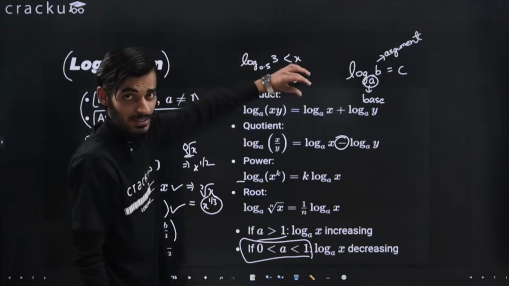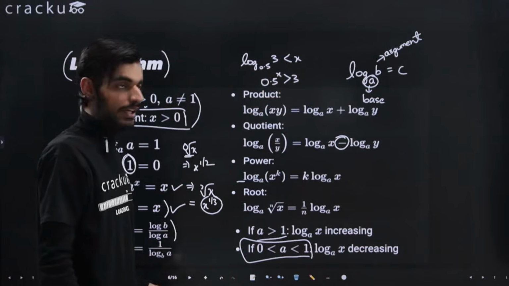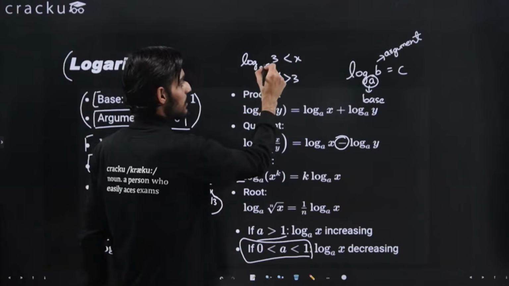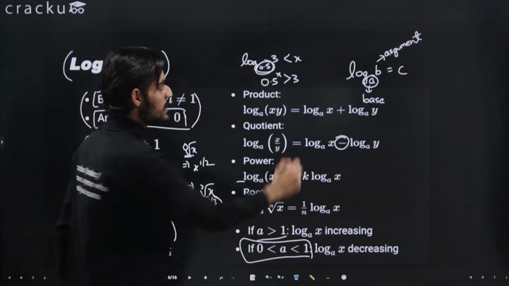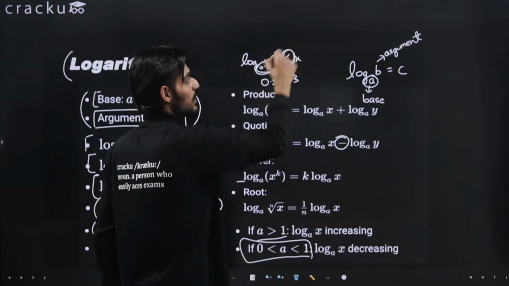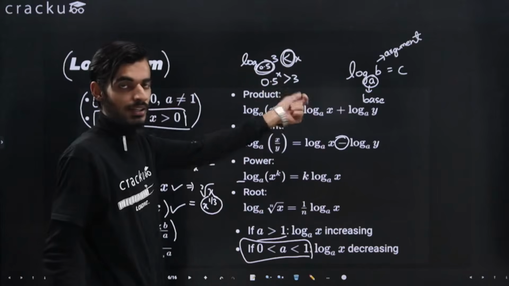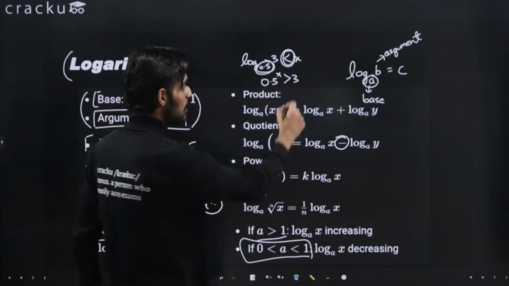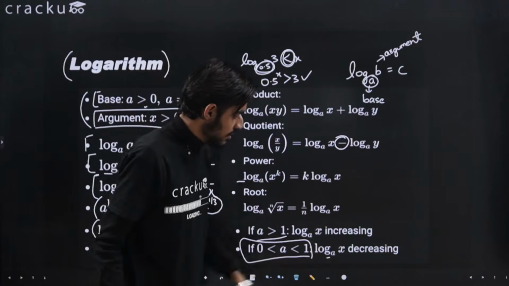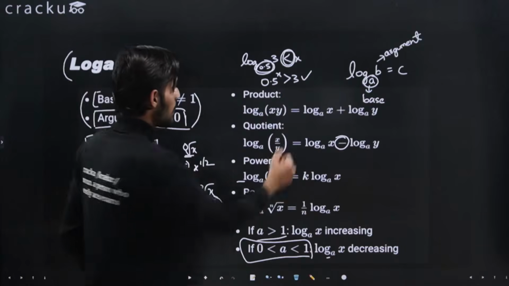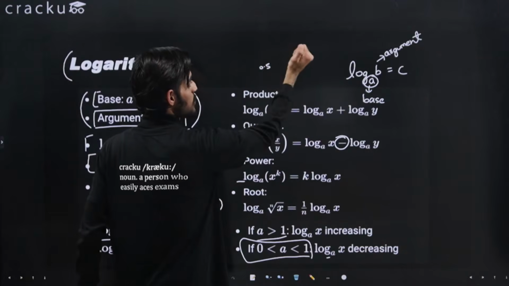You will do all the remaining things as we were already doing, but in case the base is in between 0 to 1, you will just change the inequality sign. Okay, if it is less than, it will change to greater than, and vice versa also. Okay, so I hope this should also be clear. This was an important result about the base. I hope this should be clear. This was the last property.